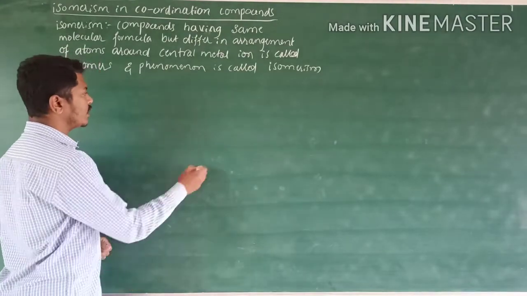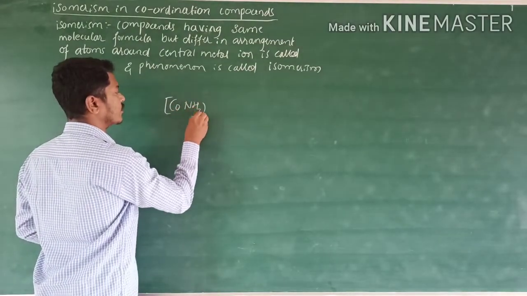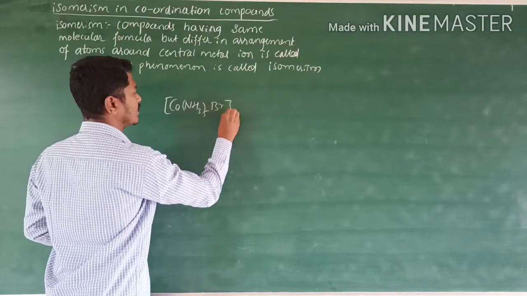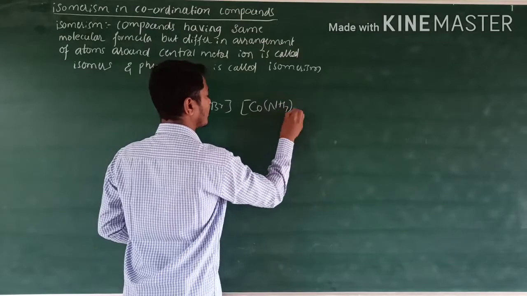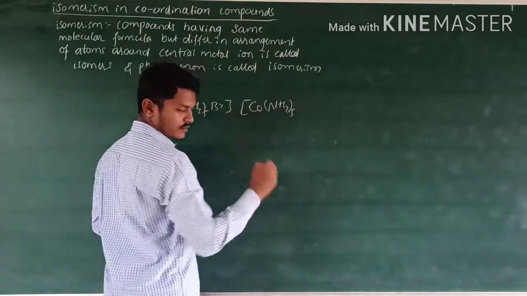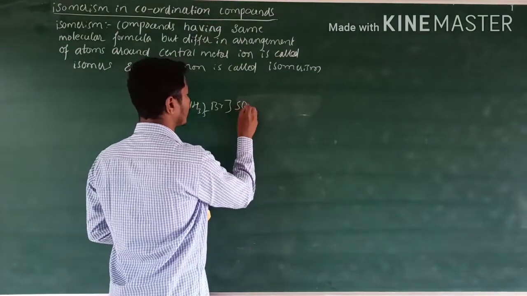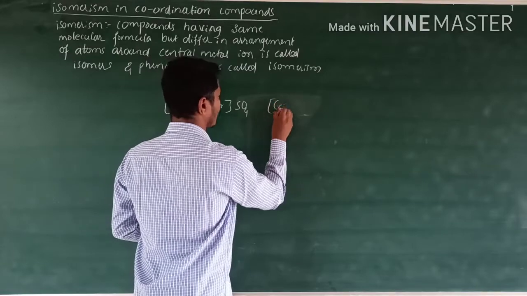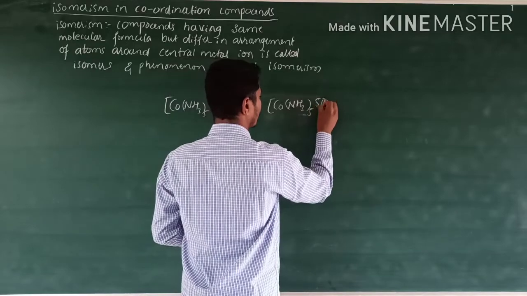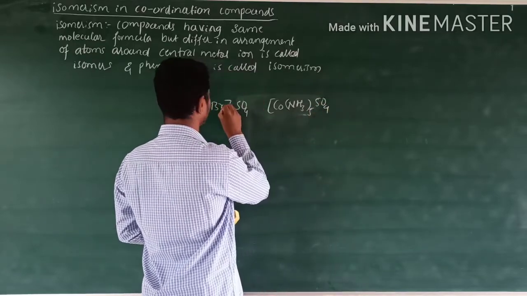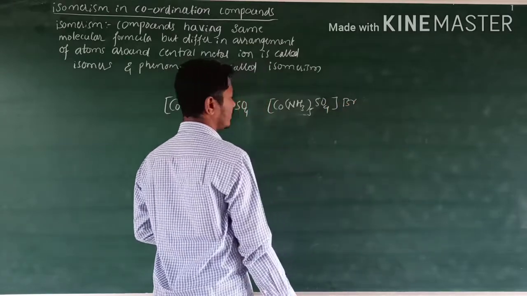Take an example: cobalt NH3 5 times, Br, SO4, and another example, cobalt NH3 5 times, SO4, with Br outside.